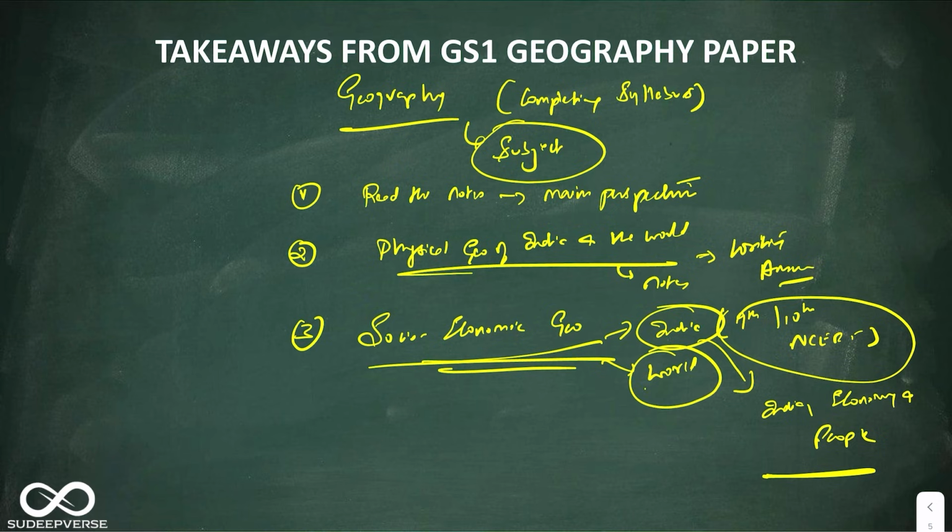For the socio-economic geography of the world, this is where it's a little tricky. Now look, obviously your 6th to 12th NCERT will give you a normal base of understanding the socio-economic geography of the world, but it will not give you more depth.